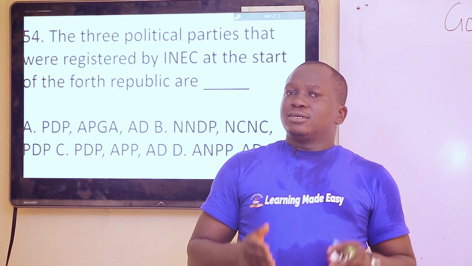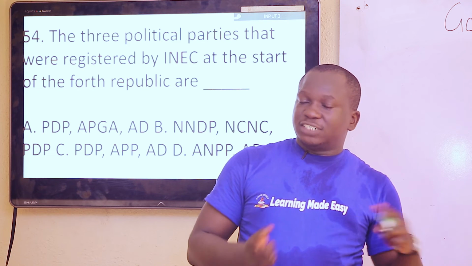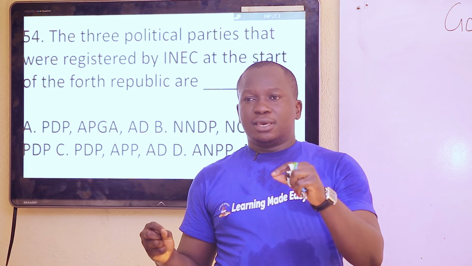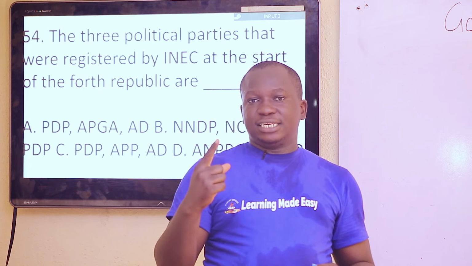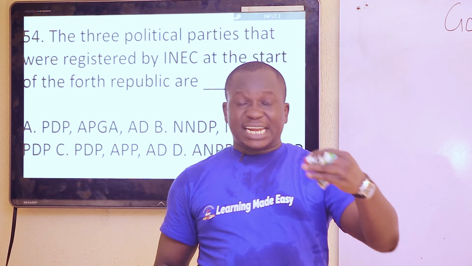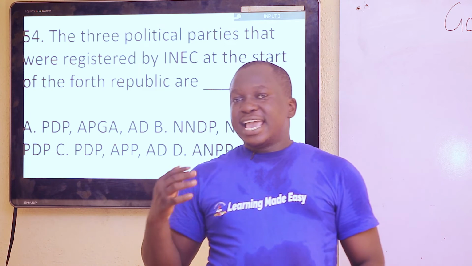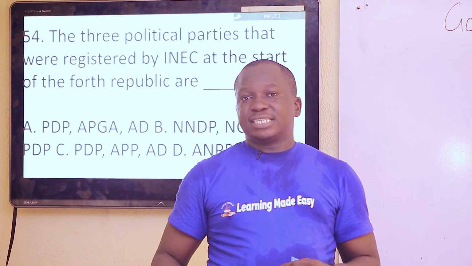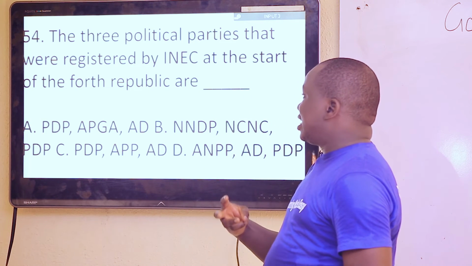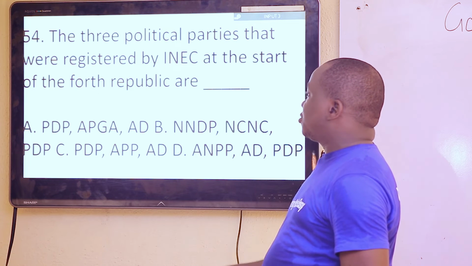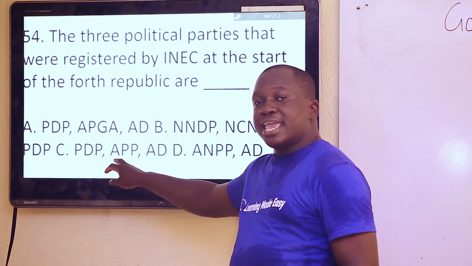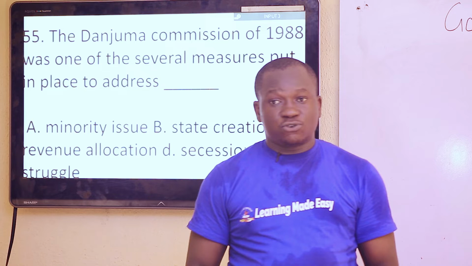PDP presented former General Olusegun Obasanjo, now Chief Olusegun Obasanjo as of 1999, while AD and APP came together to present a candidate called Chief Olufalaye. So PDP presented Olusegun Obasanjo and Atiku Abubakar as his vice, while AD/APP presented Chief Olufalaye and Umaru Shinkafi as his vice. So the three parties that participated in the 1999 elections at the inception of the Fourth Republic were AD, PDP, and APP.